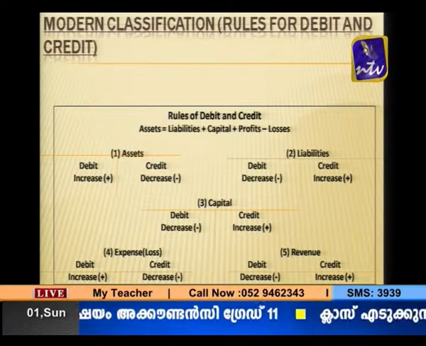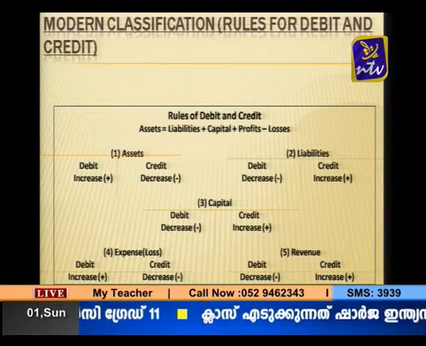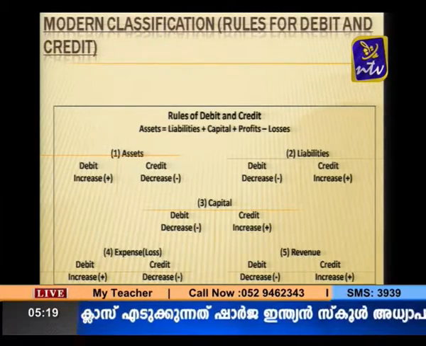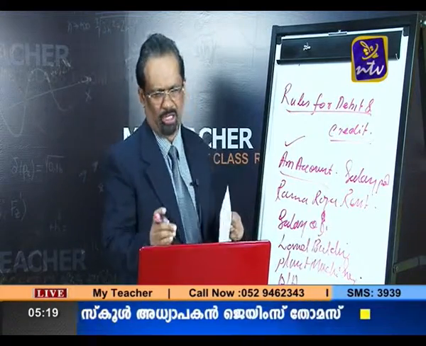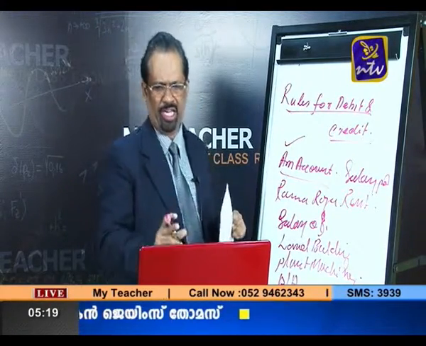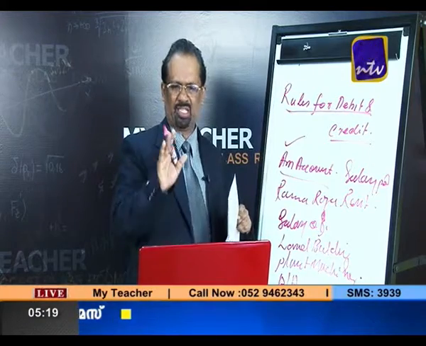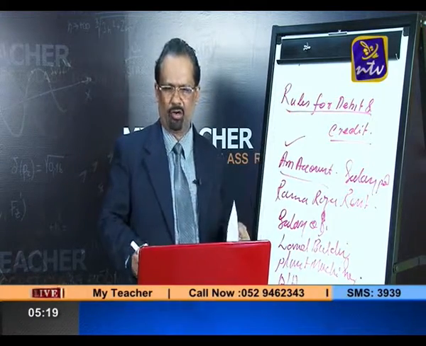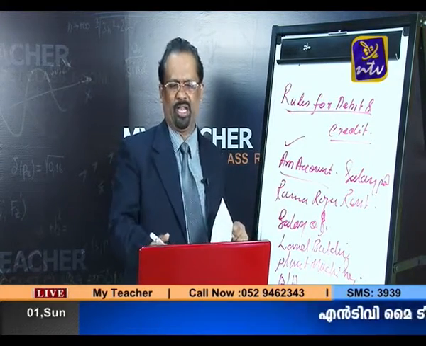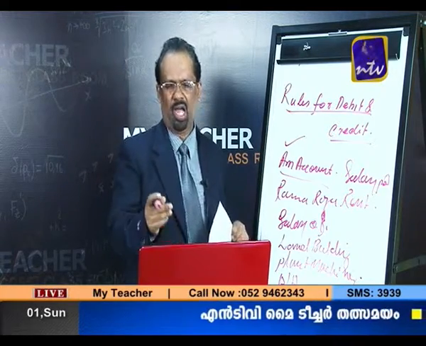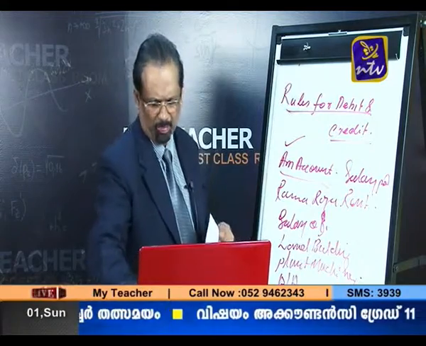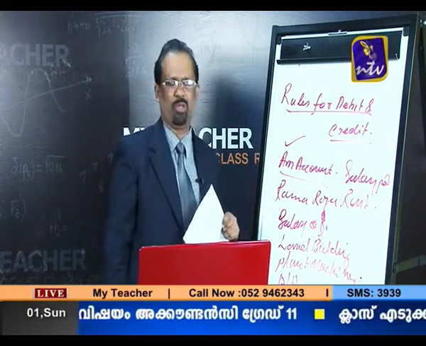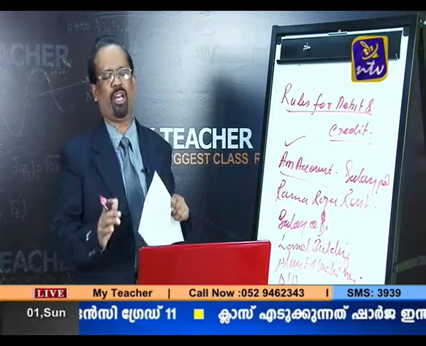So these are the modern concept, and on the basis of that, we now journalize the books of accounts. That is the system for journalizing the books of account. Once again, the modern concept is that there is an asset account, a liability account, a capital account, expense accounts, and revenue accounts. So these are the main modern concept of accounting rules for debit and credit.